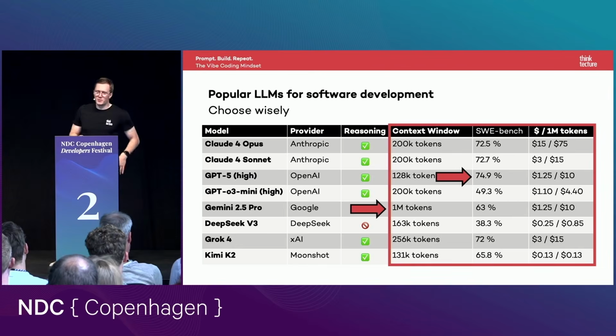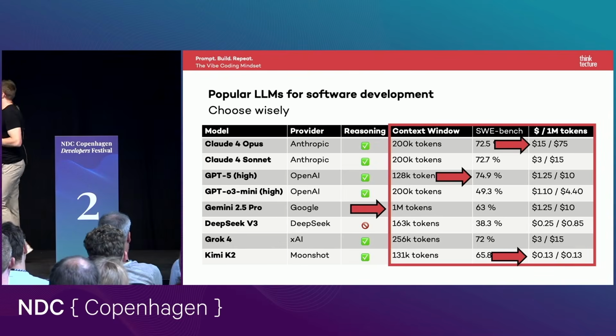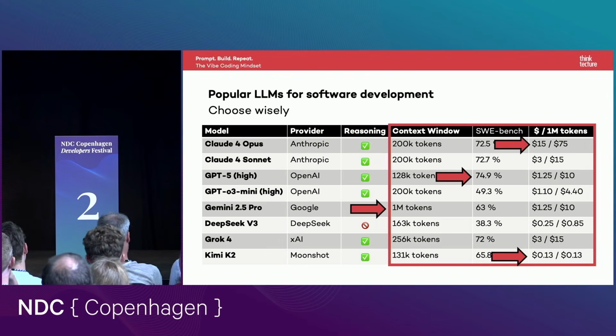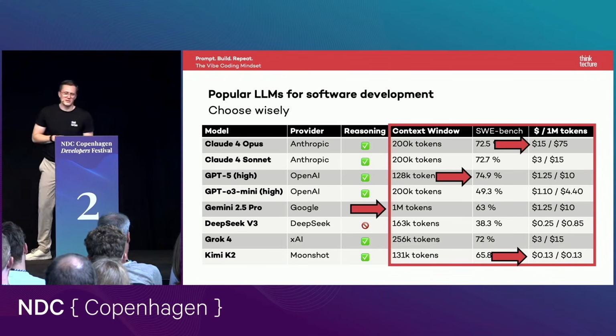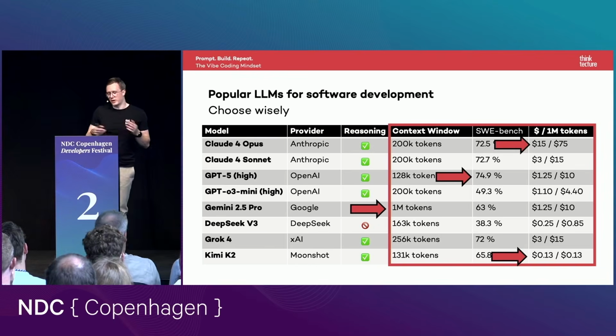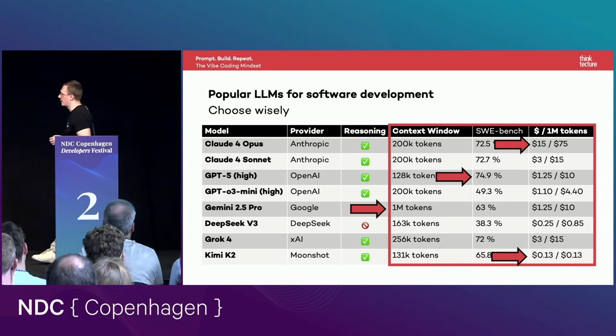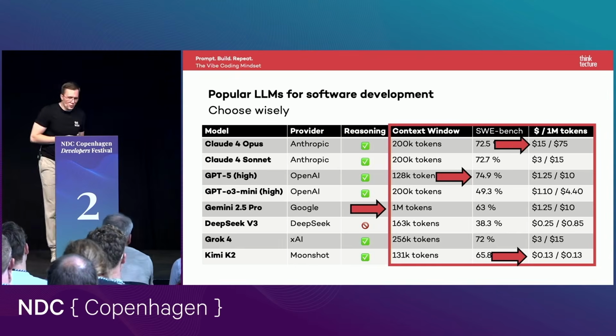This is also depending on which provider you are using and which tool you are using, but there is also a big gap, of course, between some models. For example, Claude 4 Opus is really expensive with $15 for input tokens, compared to Kimi K2, for example, that costs only 13 cents. So there's a really big gap, of course, between the costs. So these are normally the numbers I compare when it's time to choose a model for my coding agents or coding tools or any other LLM work I have to do.